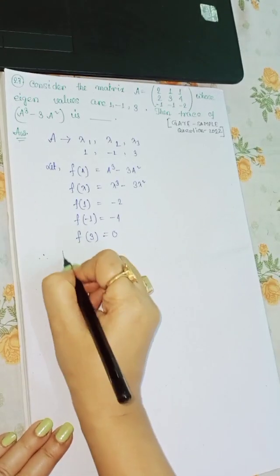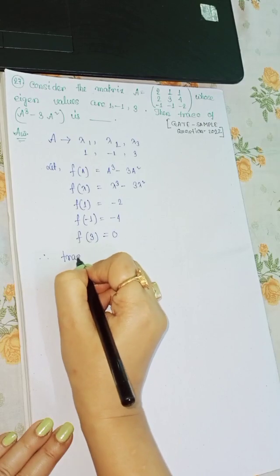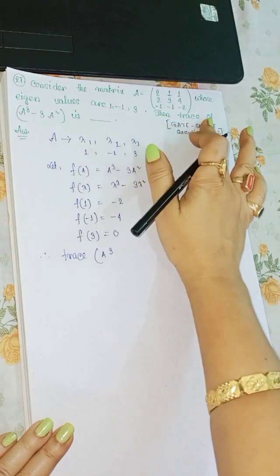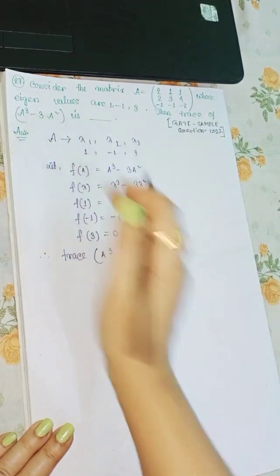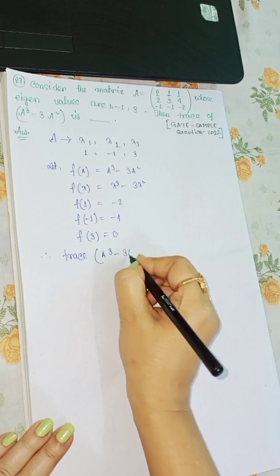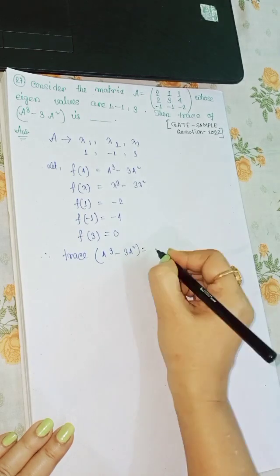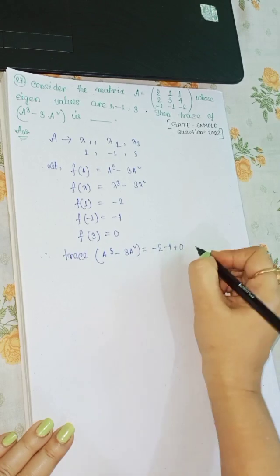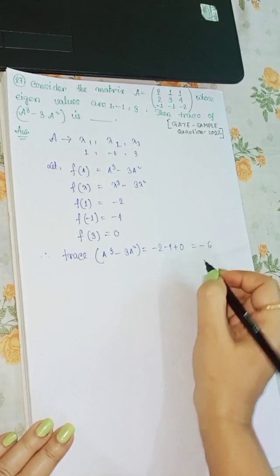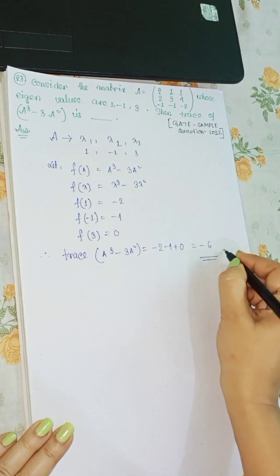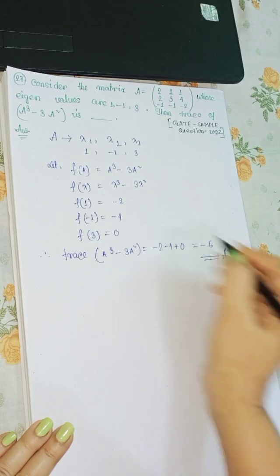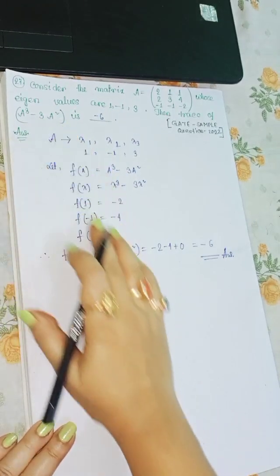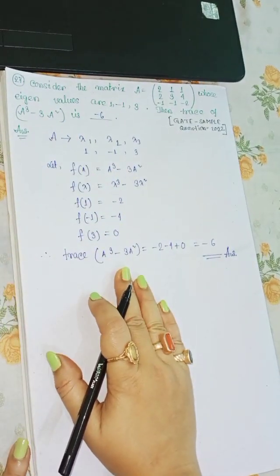Now we should calculate the trace. So trace of A cube minus 3A square is equal to -2 -4 + 0, that is equal to -6. So it is our required solution. -6 is the trace of this. So this is the whole solution of question 27.